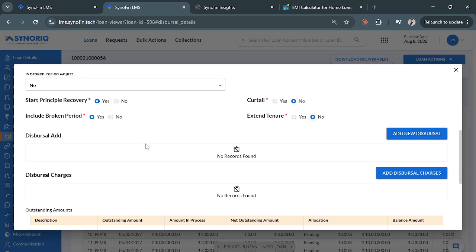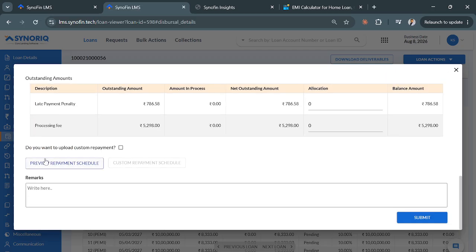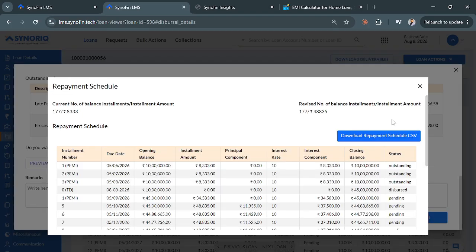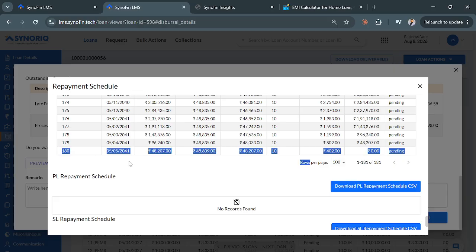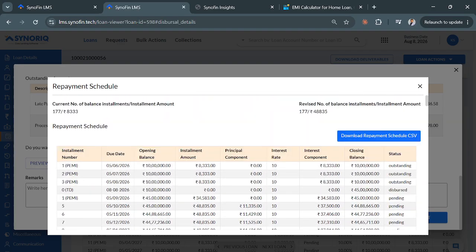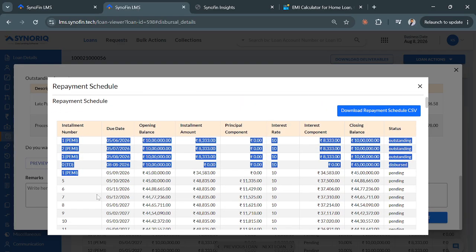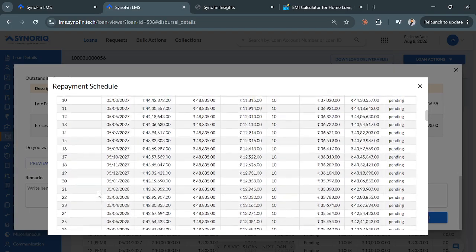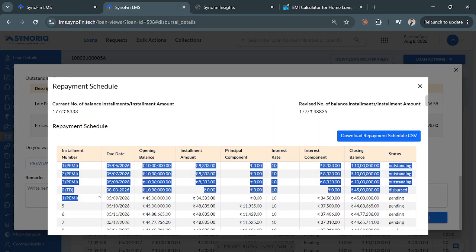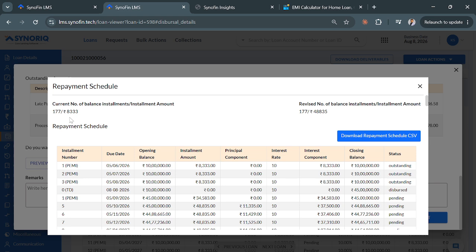If we choose no for extend tenure, then the last installment would be of 180. I mean, the loan would be of 180 months only, even after having 4 pre-EMIs, right? So in this case, will the installment increase or decrease, Anand? I discussed a case, right?